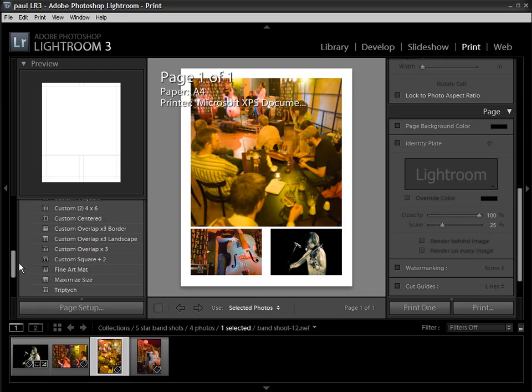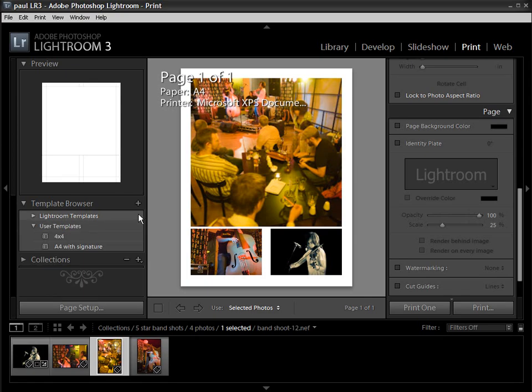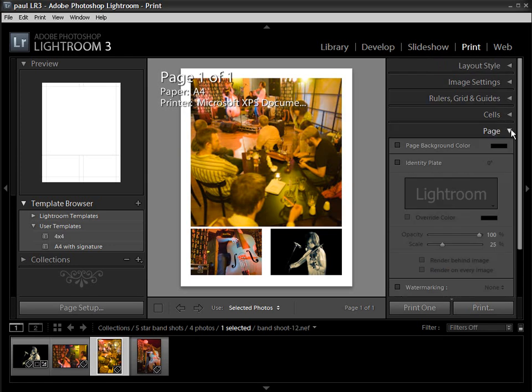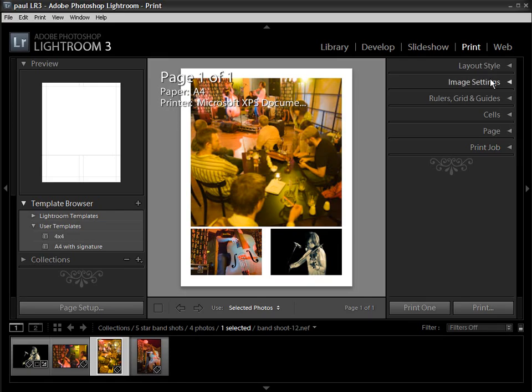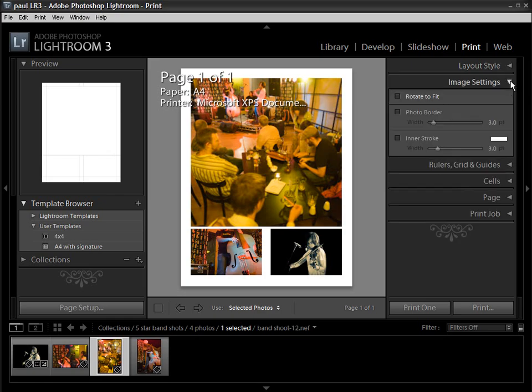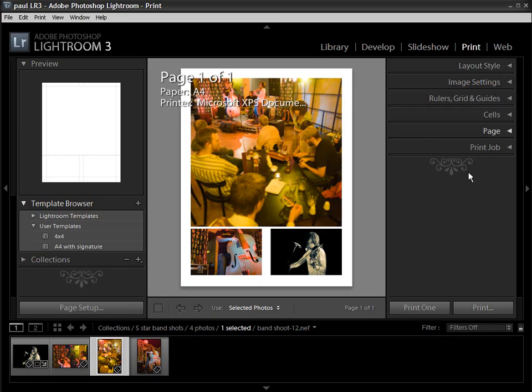And obviously you can create your own presets as well. Just click on the plus symbol here, add your own presets once you've determined exactly what options you want here. And as you can see down the right hand side, we've got a whole host of options to determine the layout, how big the images are going to be on the page, how many images you want on the page, that type of thing.